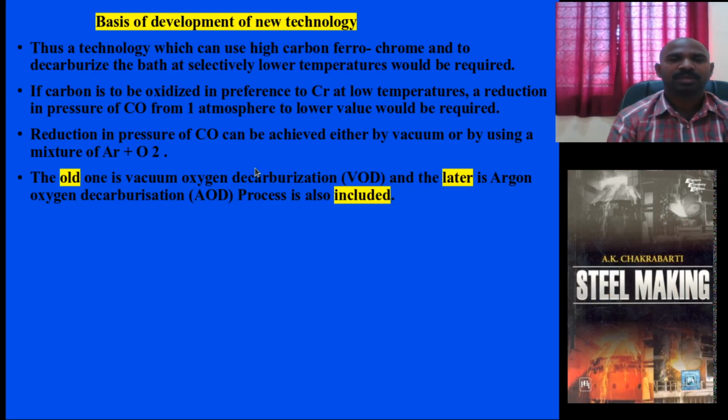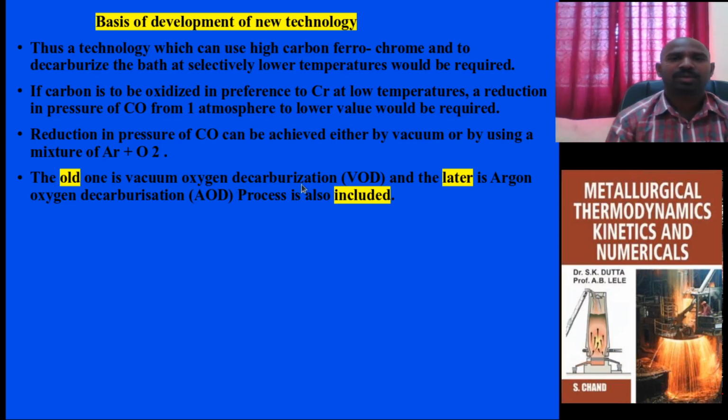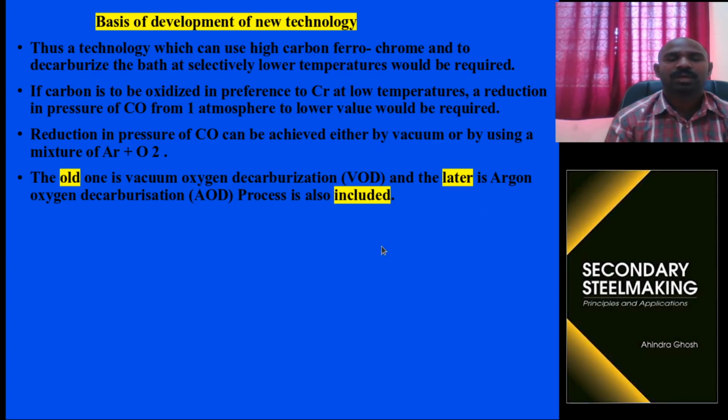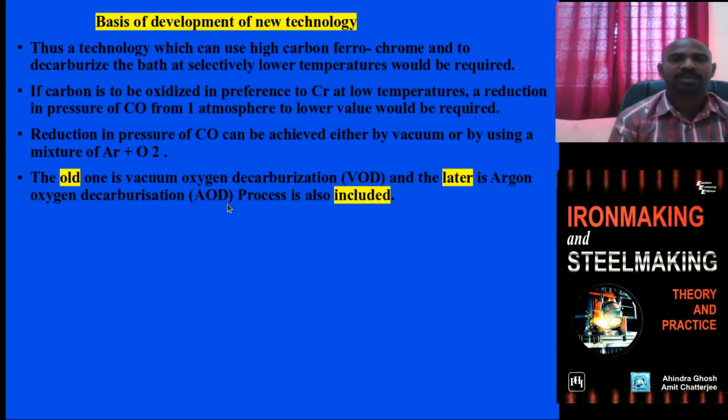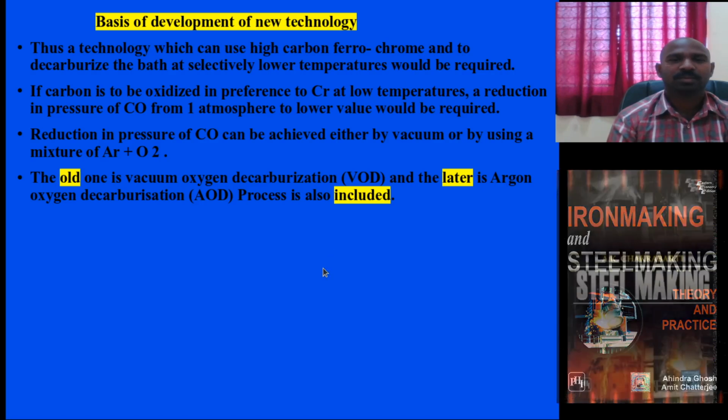There are two different techniques under practice in this particular technology. The old one is called the vacuum oxygen decarbonizer, for reducing the carbon to very low so that you can produce ultra low carbon steels. And the latter, for homogeneity, to reduce the sulfur content as well as the carbon, also includes the AOD vessel, argon oxygen decarburization vessel. A combination of these is used for high carbon ferrochrome to be reduced.